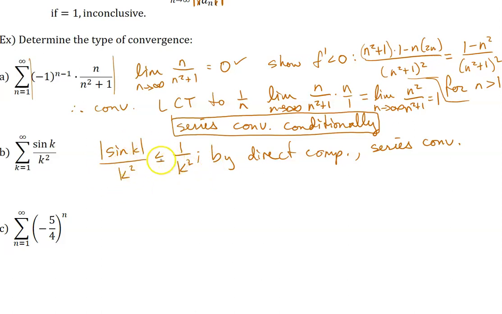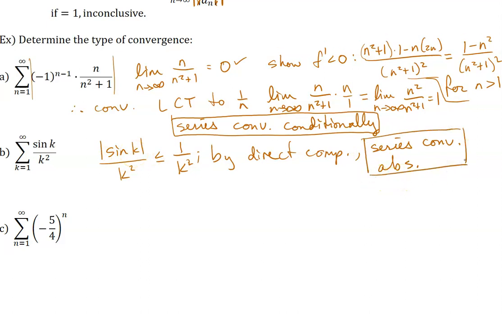So since this is less than or equal to 1 over k squared, this series does converge, and it converges absolutely because this is with the absolute value bars on there. I could show this without the absolute value bars, and then I would have to do something else to check the absolute value part, but it actually works with the absolute value bars, so therefore we have absolute convergence.